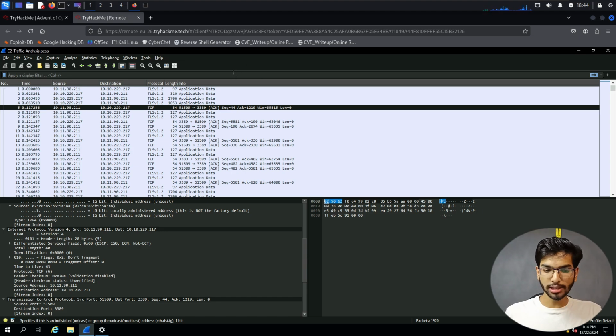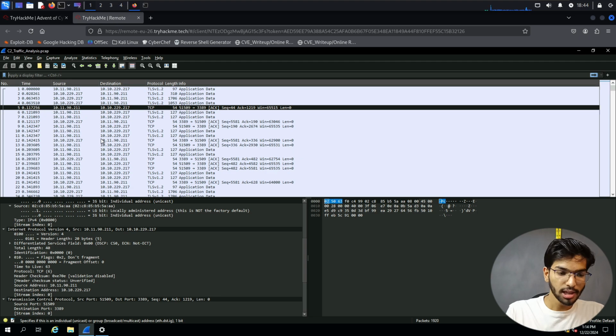So what we can do is, now here I have a lot of other traffic also going on. The thing is, with Wireshark, whenever it's capturing traffic, it's going to capture all the traffic depending on the interface that you have chosen. If it is communicating with another web browser or other channels, it's still going to capture that. It's going to capture everything that is going back and forth in the network. So we want to filter only the ones which we want.